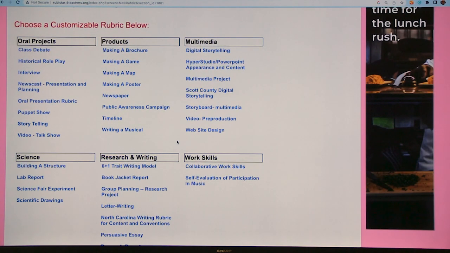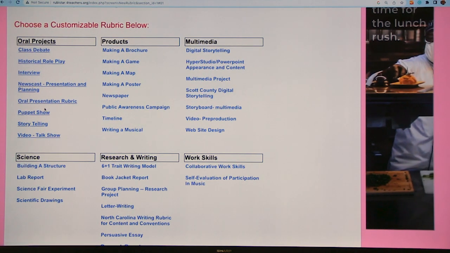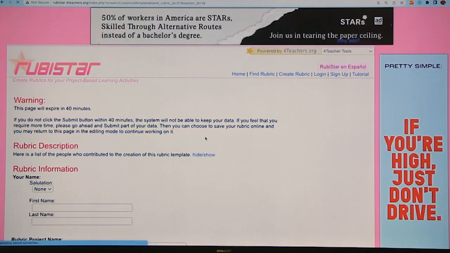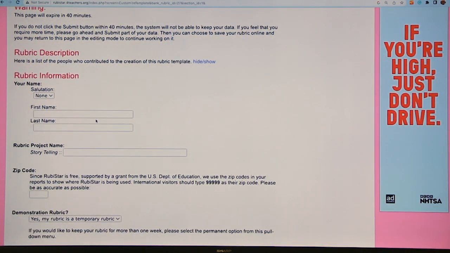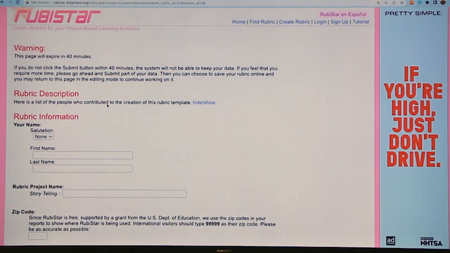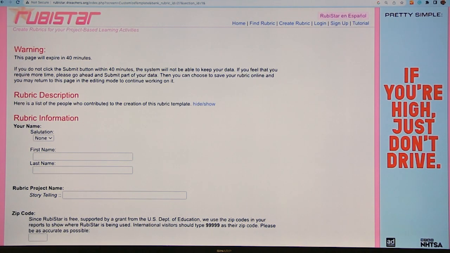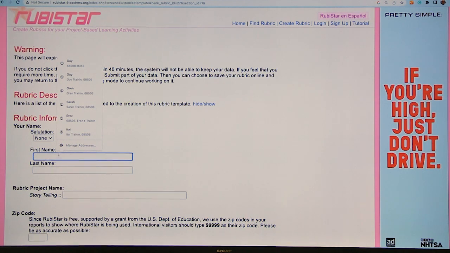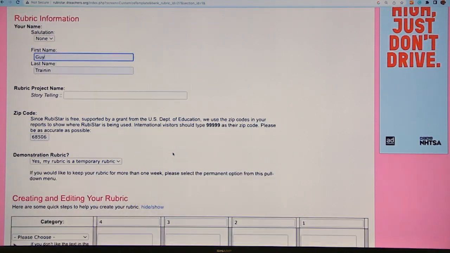So when you click on it, you can see there are different options. I'm trying to create one for telling a story. I think in world language, telling a story is one of those options. So I will quickly make an account, and I'm not making an account, I'm just giving the project a name. So, storytelling about my family. If I could spell, that would be helpful. You can see, very, very easy.